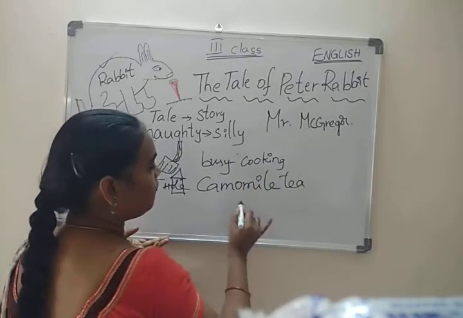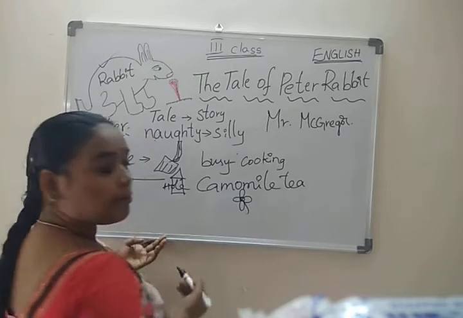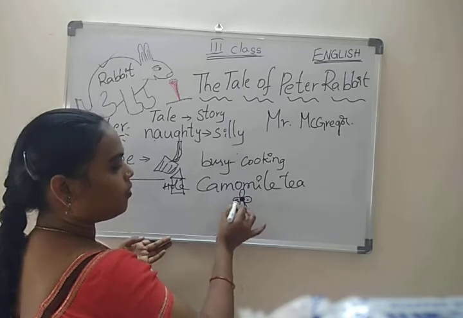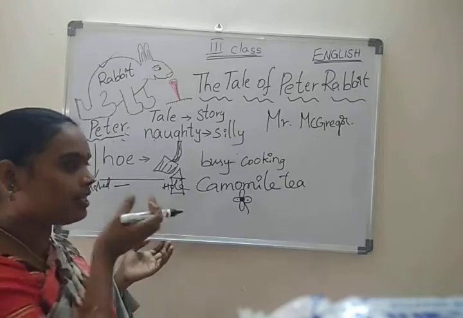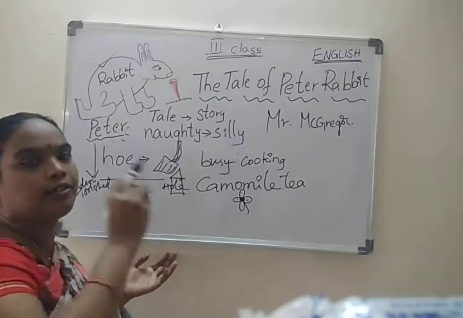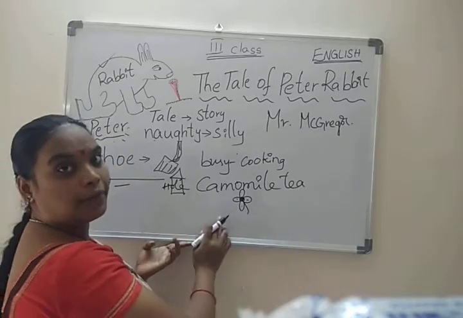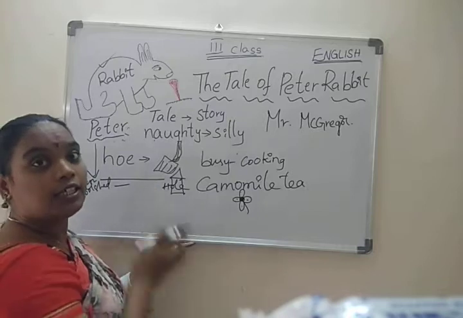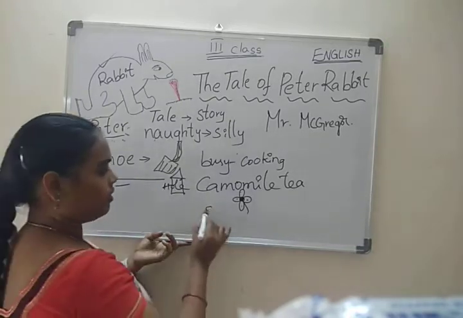It's a flower. Chamomile tea. This is yellow in color. Petals are white in color. We have seen this flower, but we don't know that the flower is called chamomile. So chamomile tea was prepared by Peter's mother and given to Peter as supper.